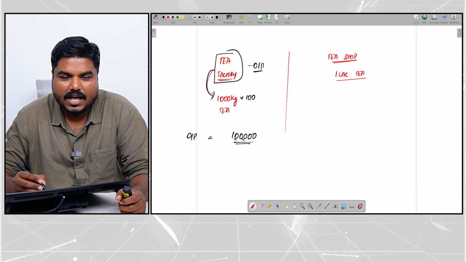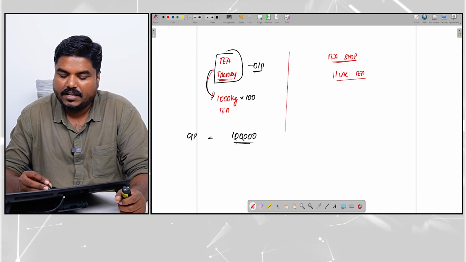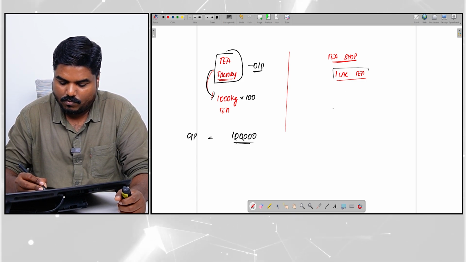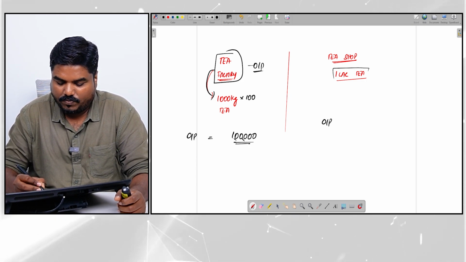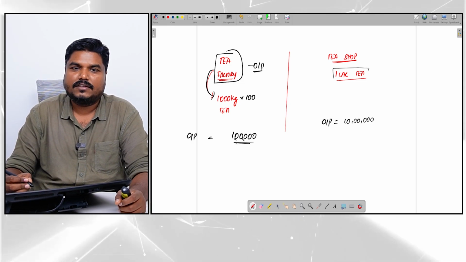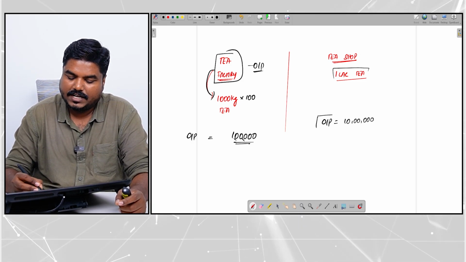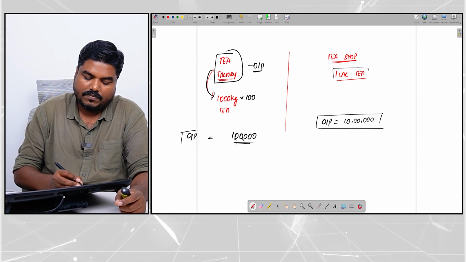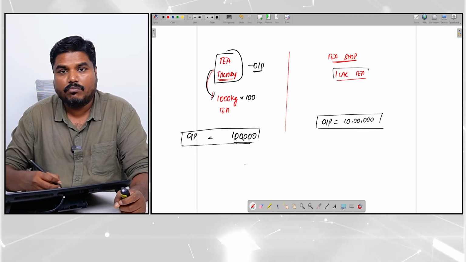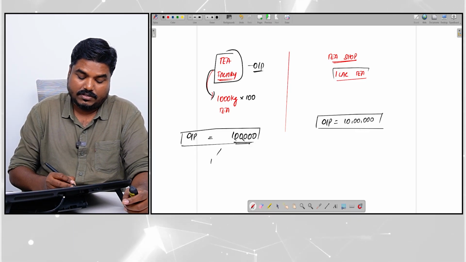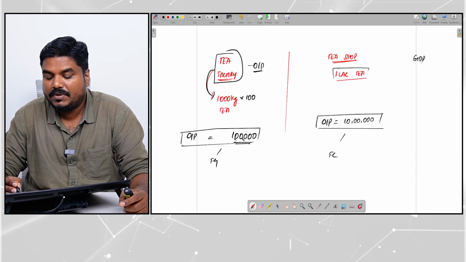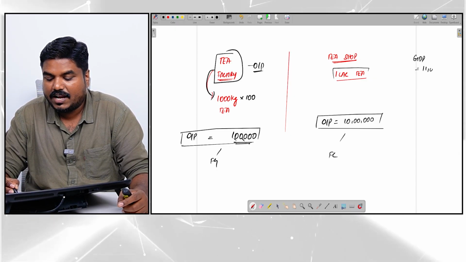I go to the tea shop. I ask how many teas produced? 1 lakh teas produced. 1 tea is 10 rupees. So here the output is going to be 10 lakh rupees. So the tea shop output is 10 lakh rupees. The tea factory output is 1 lakh rupees. Now if I add both as the output, if I think that this is also a final good, my GDP will be 11 lakh rupees.